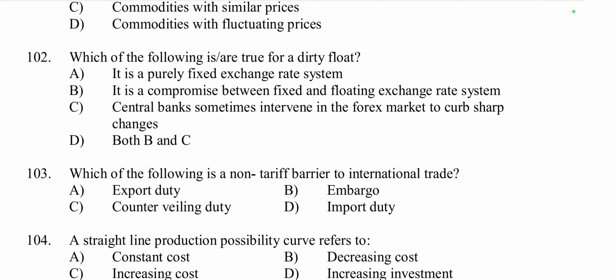Yes, B and C are true here, because a dirty float, or we can say managed float, is a hybrid system where exchange rates are mostly market determined, but central banks intervene occasionally to stabilize them. So both B and C is the right answer.